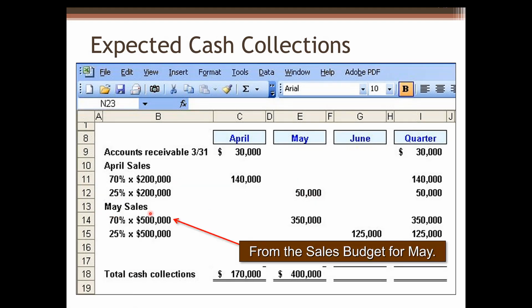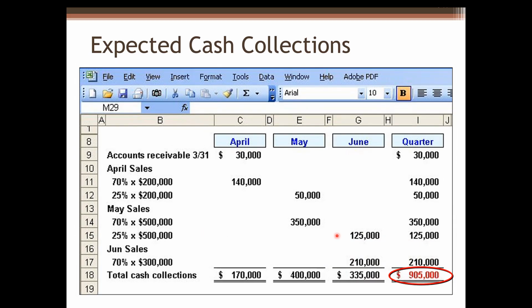For May sales, total sales $500,000. 70% will be collected in May, which is $350,000. 25% will be collected in June. For June sales, total sales $300,000. 70% will be collected in the same month. So $210,000 will be collected in June. 25% will be collected in next month.